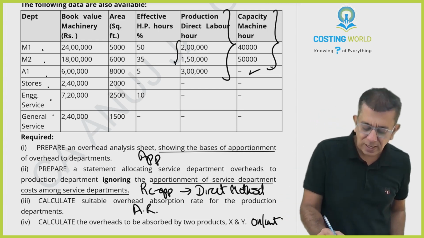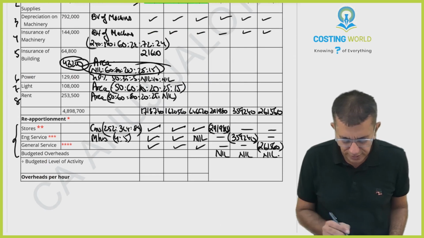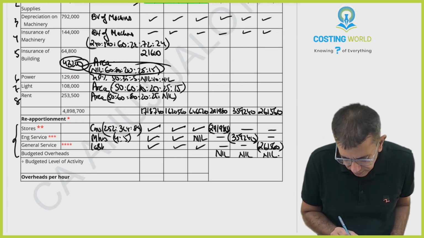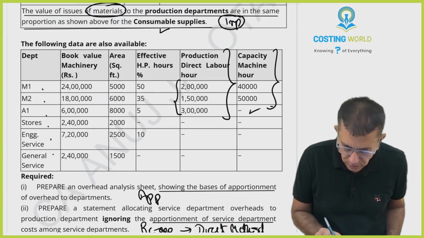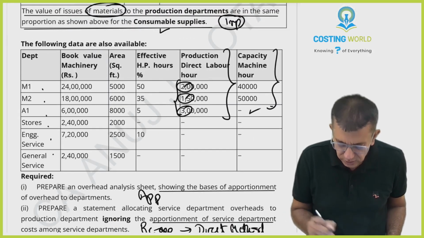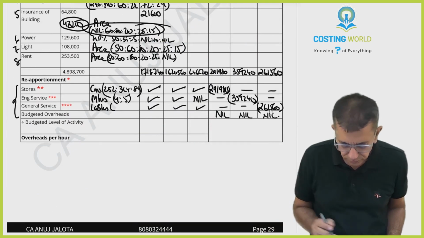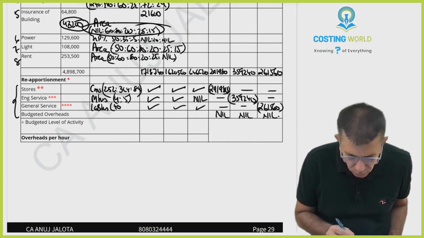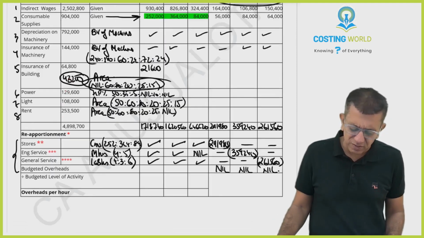Only for that reason, I'm going to take the ratio of labor hours. So over here, I'm going to write labor hours. The labor hours ratio in this case is 40, 30, 60. So 4:3:6. You can divide by 5 also, no?